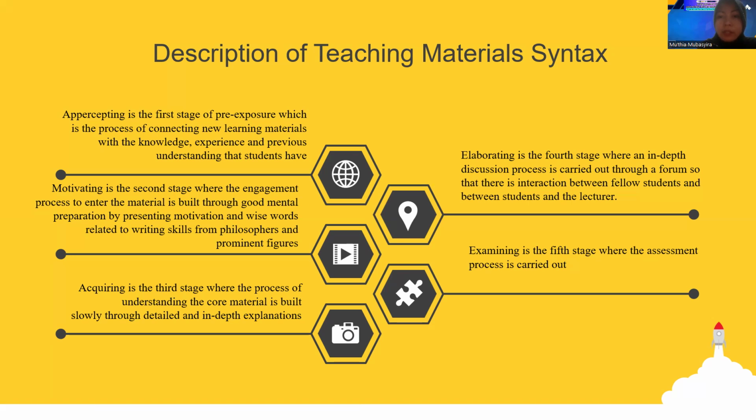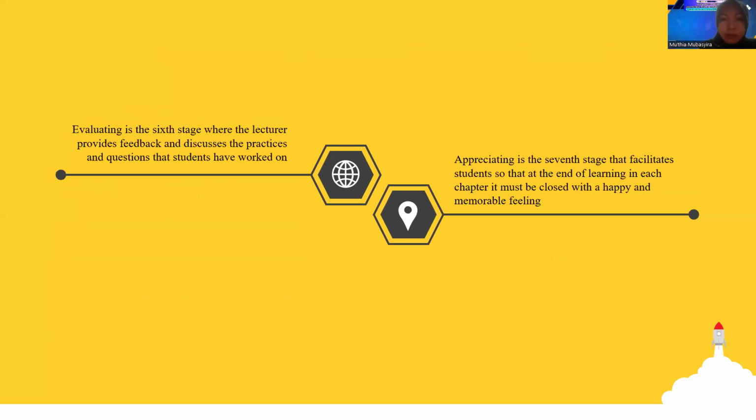Elaborating is the fourth stage where an in-depth discussion process is carried out through a forum so that there is interaction between fellow students and between student and the lecturer. Examining is the fifth stage where assessment process is carried out. Evaluating is the sixth stage where the lecturer provides feedback and discusses the practices and questions that students have worked on. And lastly,